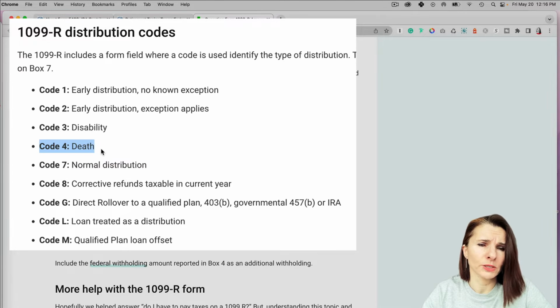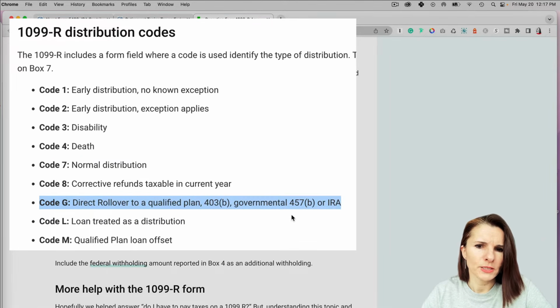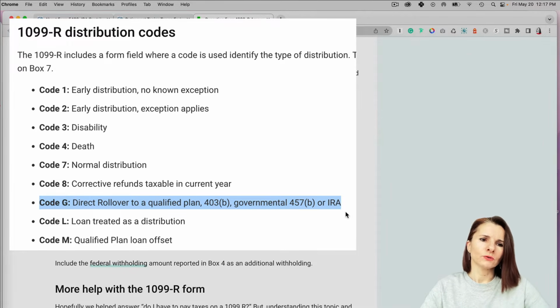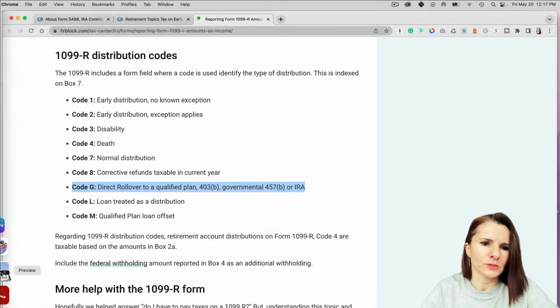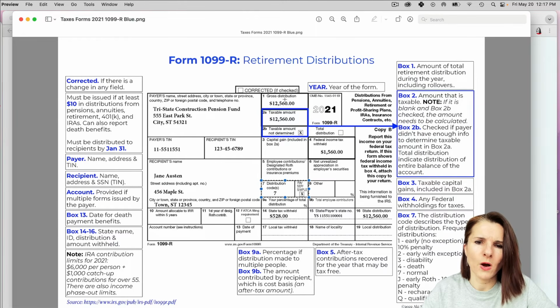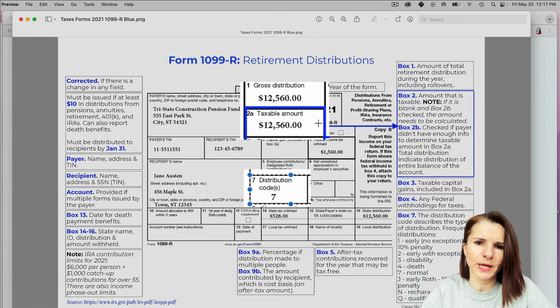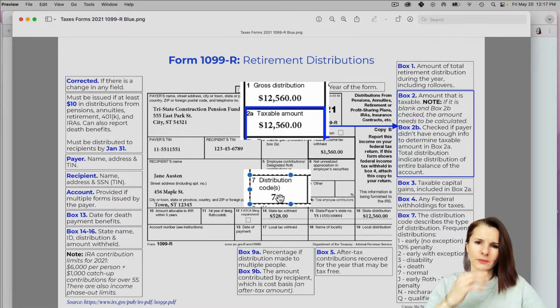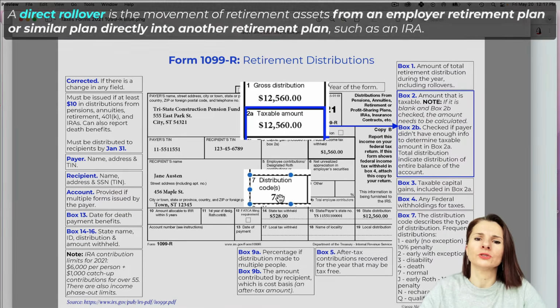Code for death, I wanted to mention that you could have received a distribution from a plan from your spouse or family member, so that would be a code that will be used. Now, code G is also important because this is basically for direct rollover. So this should indicate that the amount in box 1, you should also see in box 2A that 0 of it would be taxable, because code G in box 7 would tell you that this was a direct rollover.